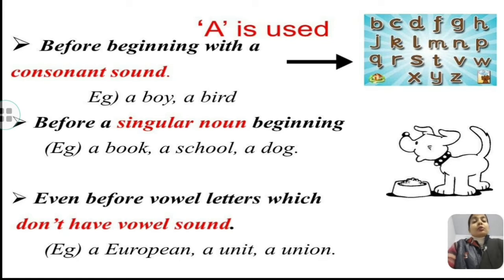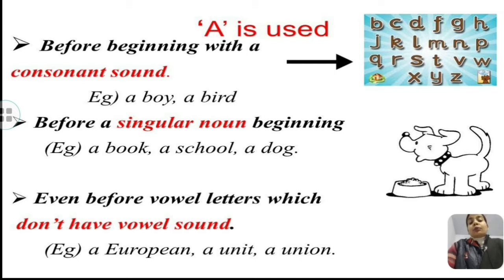Then it is also used before a singular noun like a book, a school, a dog. Then even before vowel letters which do not have a vowel sound, like a European, a unit, a union.